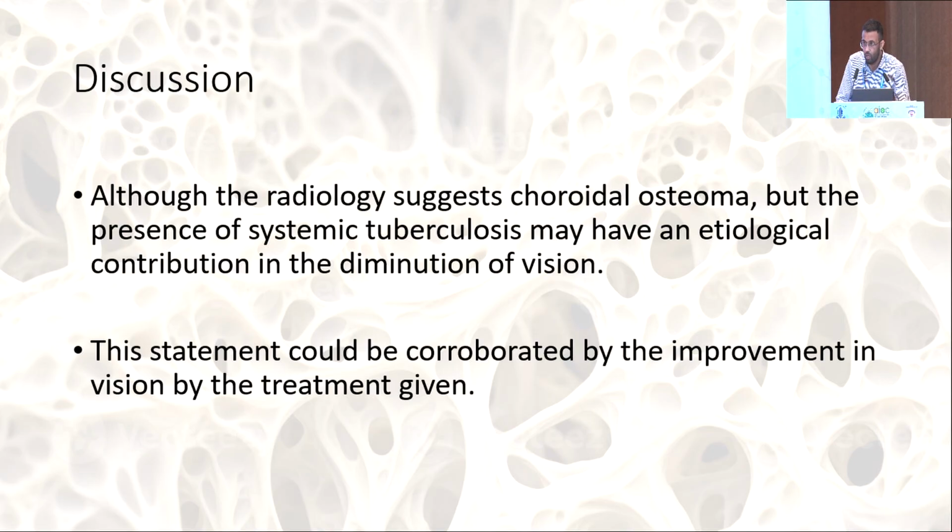The radiology suggested choroidal osteomas, but the presence of systemic tuberculosis may have had an etiological contribution to the diminution of vision, hence why the patient responded to anti-tubercular therapy as well as anti-inflammatory therapy, which was given along with. This statement is corroborated by the improvement of vision.